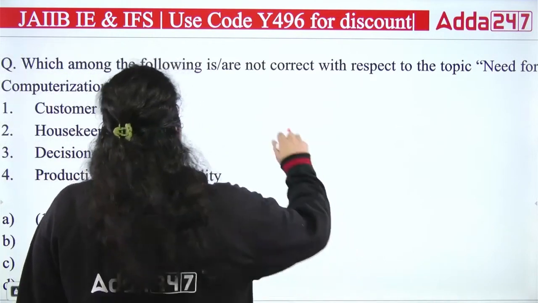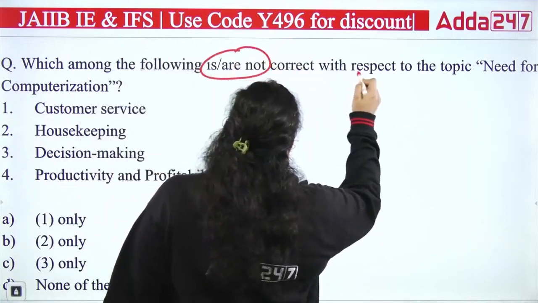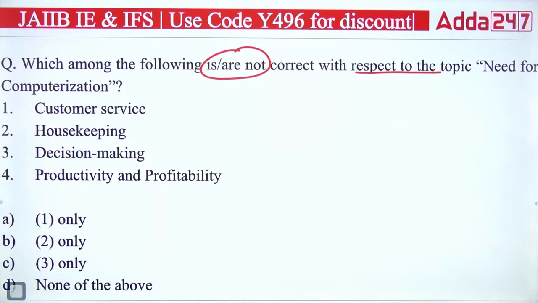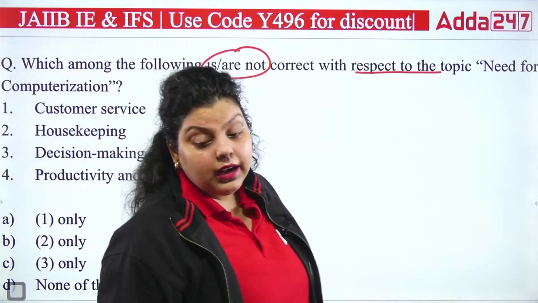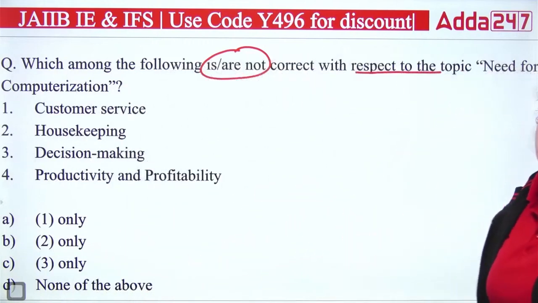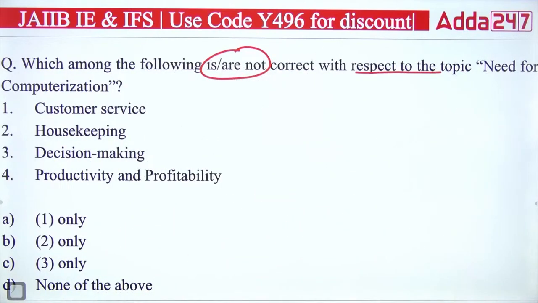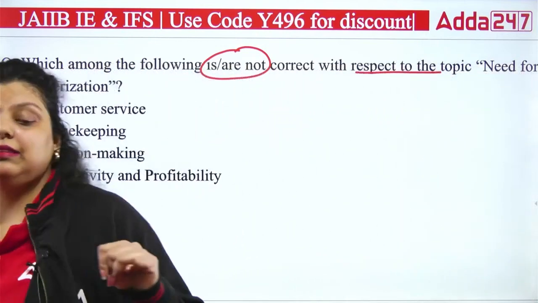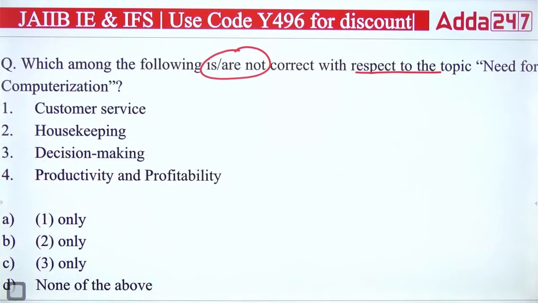Next, which among the following are not correct with respect to the topic need for computerization? Like why it is required to have computerization in banking. First is customer service, second is housekeeping, third is decision making, and fourth is productivity and profitability.